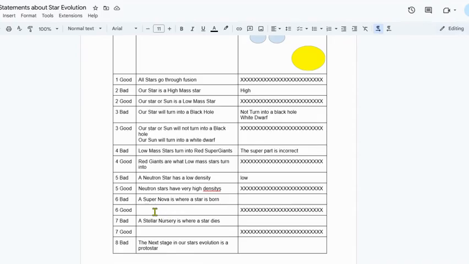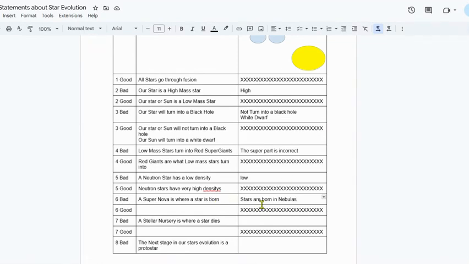A supernova is where a star is born. No, stars are born in nebulas. They call them planetary nebulas or stellar nurseries, like at a hospital where all the babies are taken when they're born.